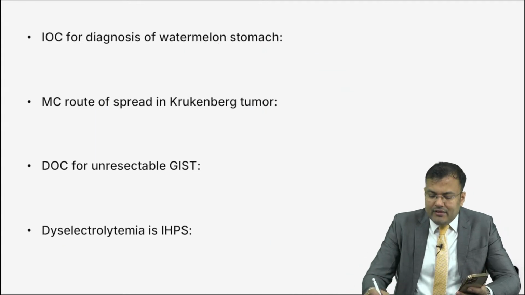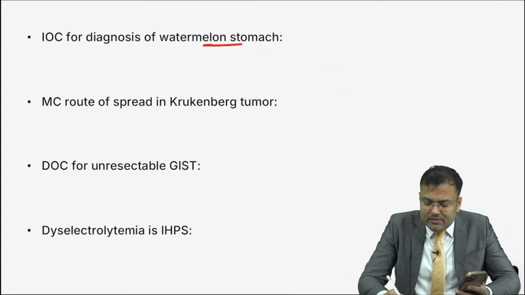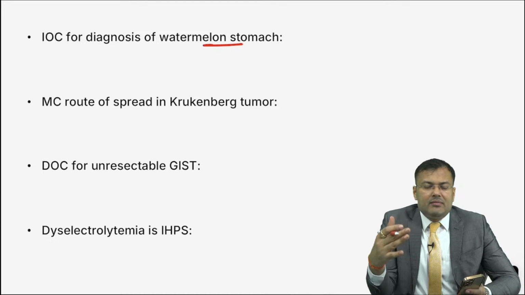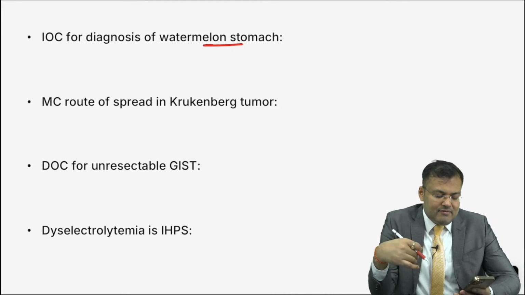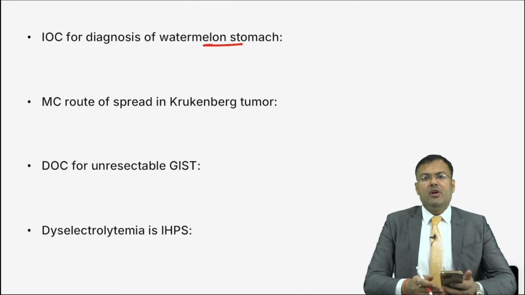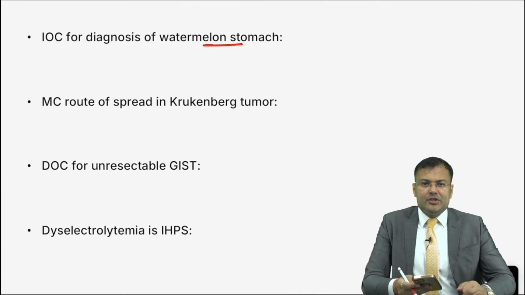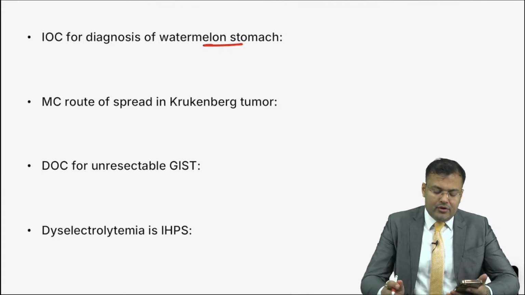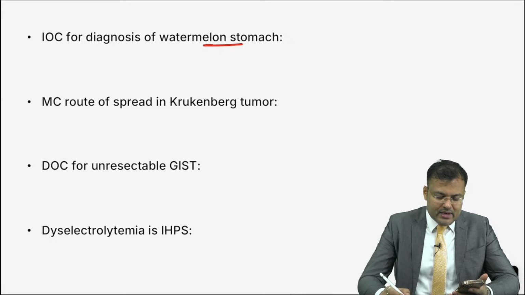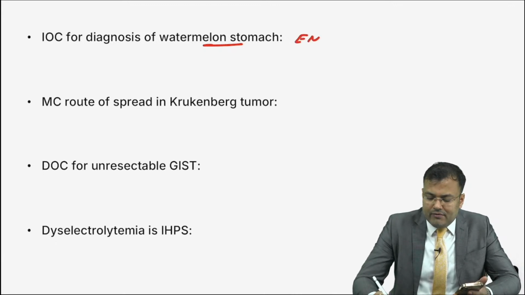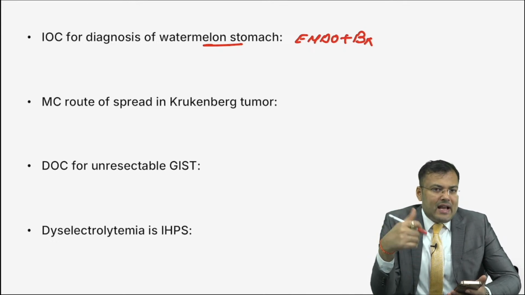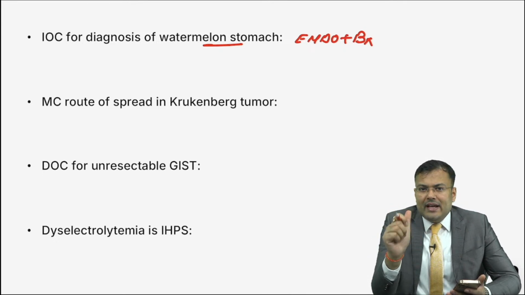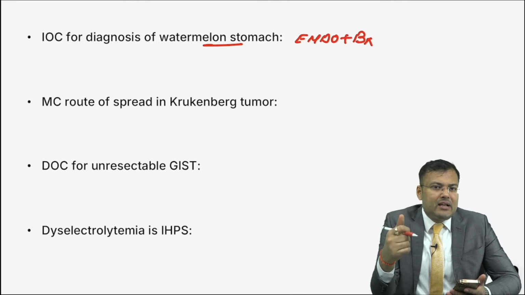Next question. Investigation of choice for diagnosis of watermelon stomach. Watermelon stomach is also known as GAVE, gastric antral vascular ectasia. Tell me guys, what's the investigation of choice? Yes, very good. It is endoscopy plus biopsy. What will you find on endoscopy? On endoscopy, there are parallel stripes of vessels located at the antrum, and on biopsy you are going to find ectasia. And the treatment is argon plasma coagulation.